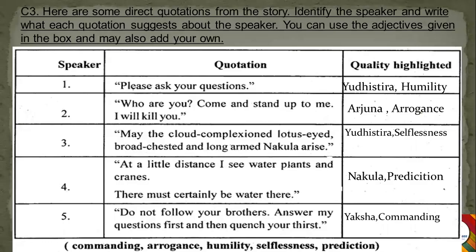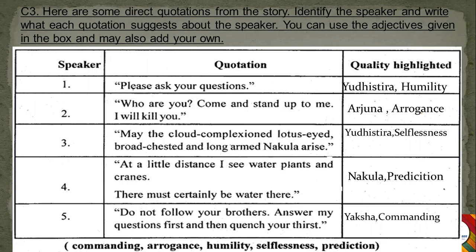And you can also use adjectives which are given in the box below so that you can use that to describe them. Okay, so the quotations are the exact words which are given in the chapter. So who has said this and how will you describe that particular character? So that you have to write in the last column, that is quality highlighted. So you can refer to the textbook for the blank column and the questions. Here all the answers are updated.